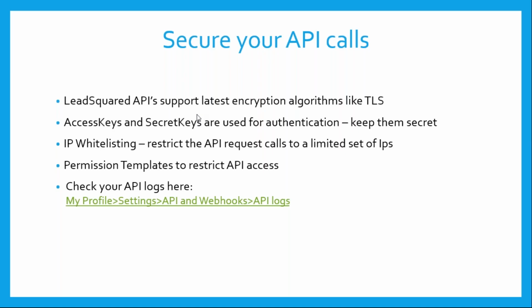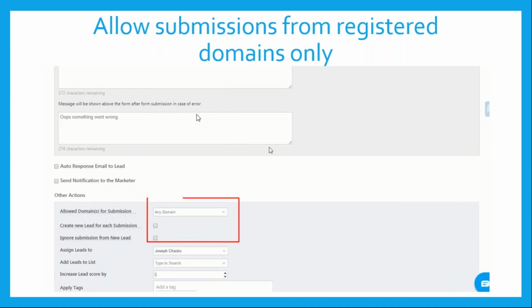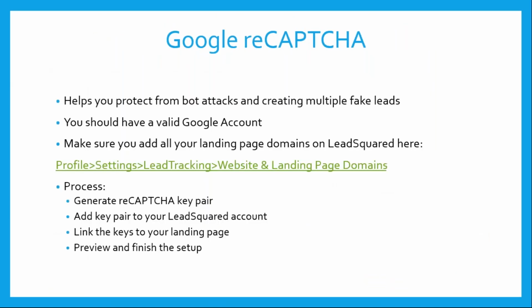Sure. Let me go back to that slide, please. So Google reCAPTCHA basically helps you secure your landing page from any bot attacks, right?